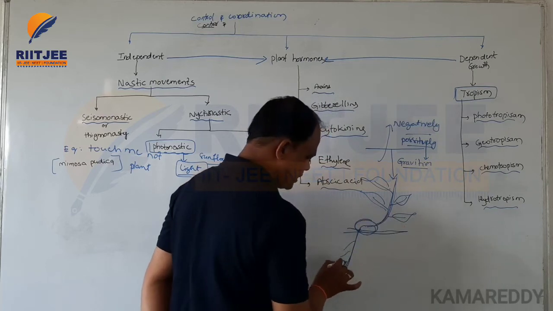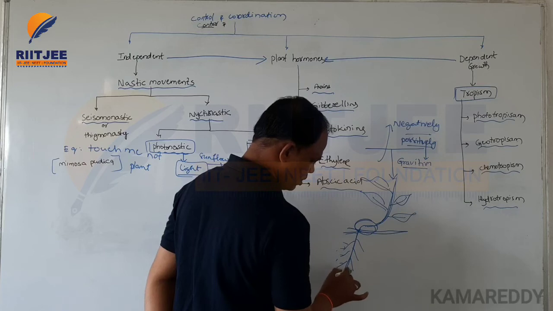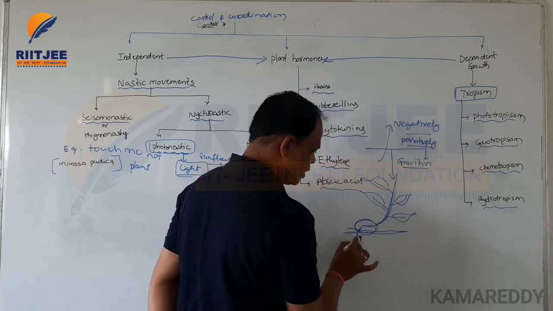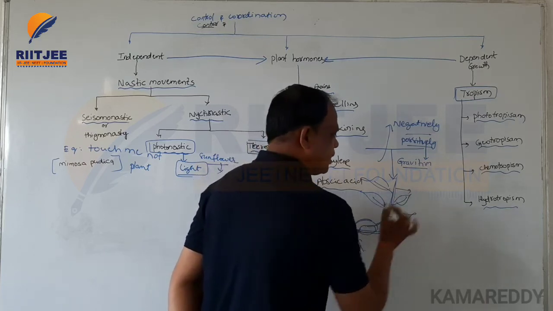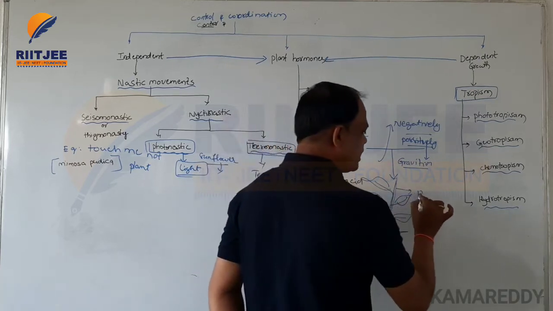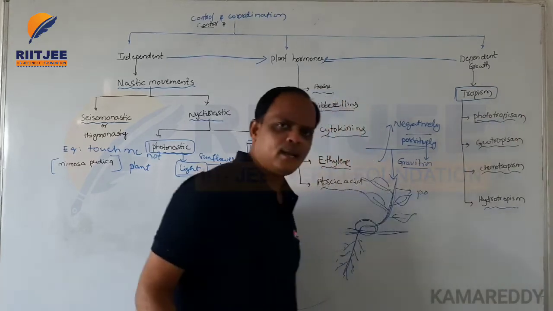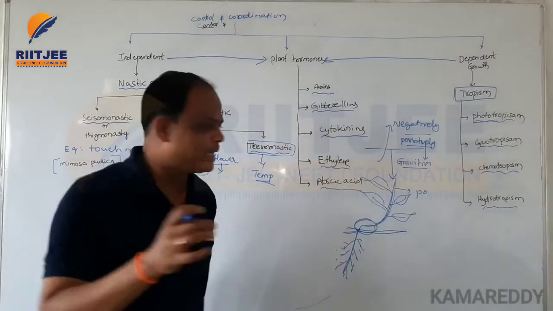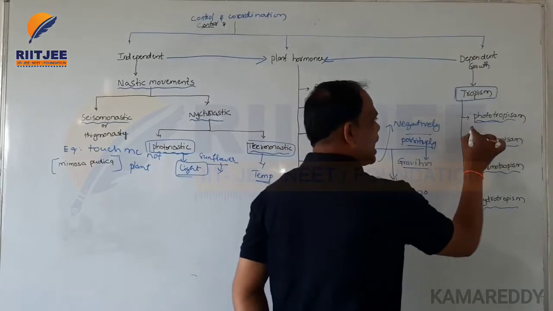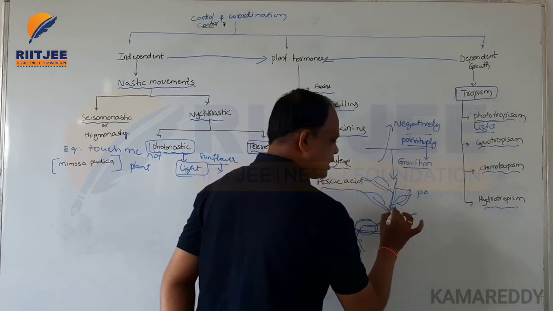Here this is the shoot system, and here this is the root system. The shoot system develops positively in phototropism. Photo means light, so the development of the plant system is stimulated by light.